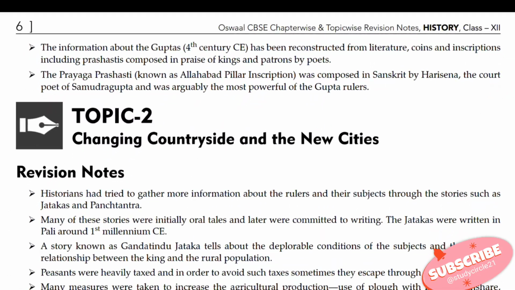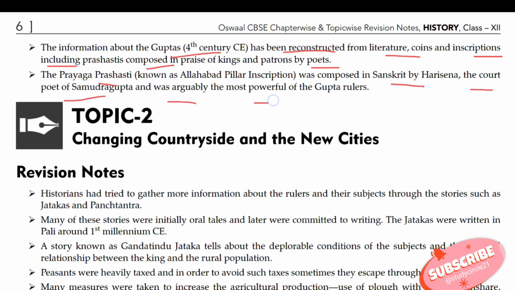The information about the Guptas, that is the 4th century CE, has been reconstructed from literature, coins, and inscriptions, including prashastis composed in praise of kings and patrons by poets. The Prayaga Prashasti, known as the Allahabad Pillar inscription, was composed in Sanskrit by Harisena, the court poet of Samudragupta, arguably the most powerful of the Gupta rulers.